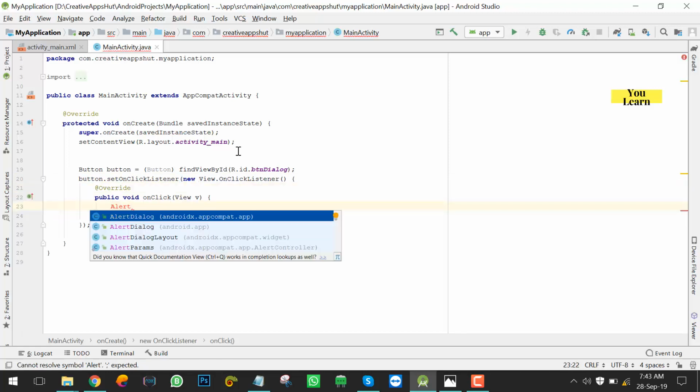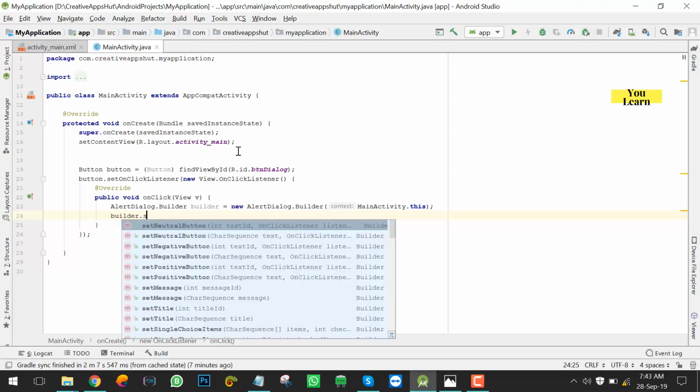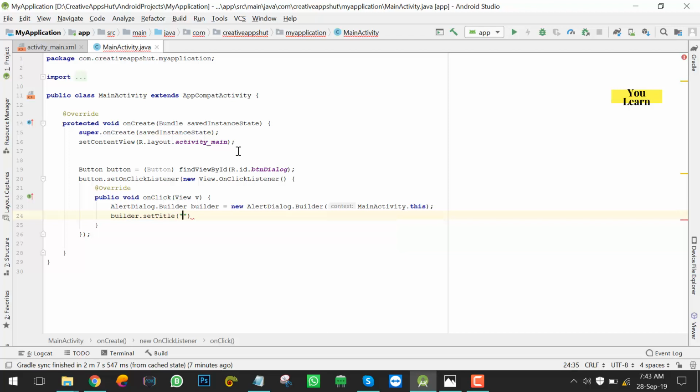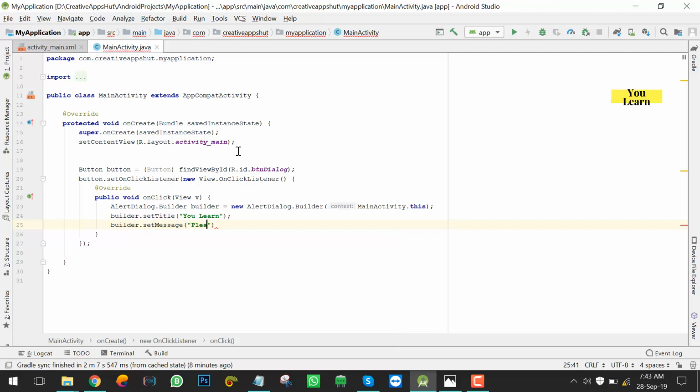Perfect. AlertDialog.Builder builder is equal to new AlertDialog.Builder. We're gonna pass context here, MainActivity.this. Now builder dot set title, alert, and builder dot set message, please subscribe our channel.